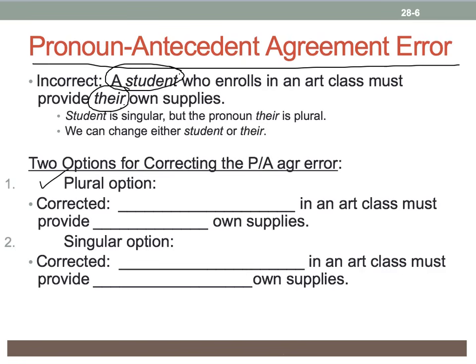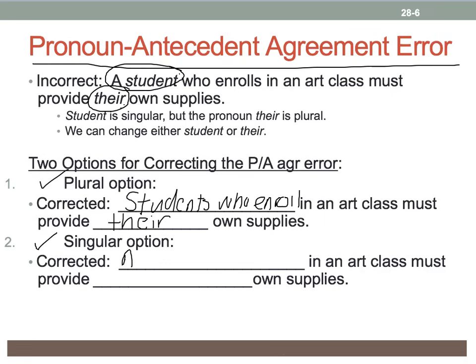First of all, the plural option for correcting this error. So instead of a student, let's use students who enroll in an art class must provide their own art supplies. Or we have a singular option.